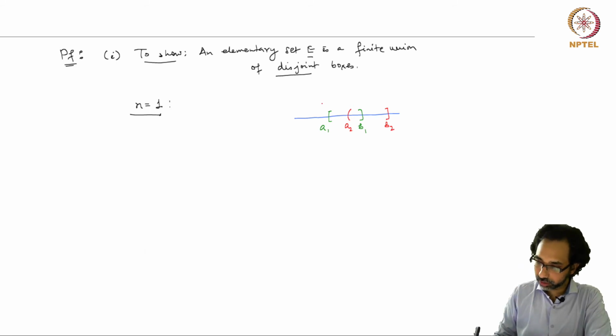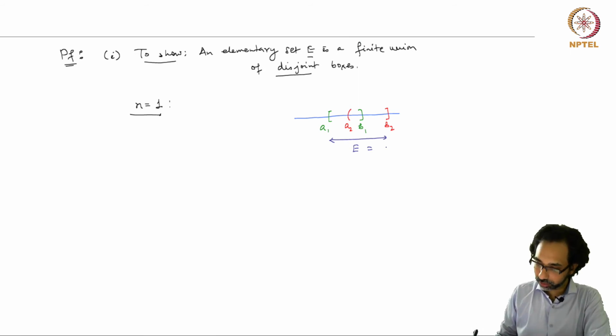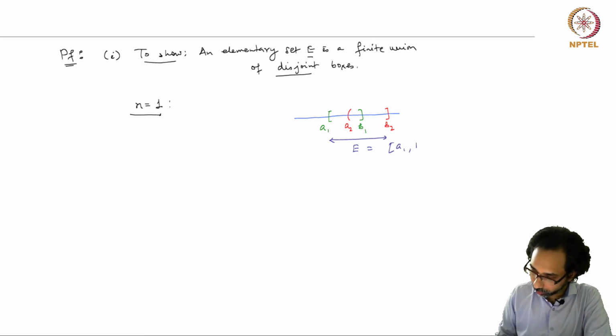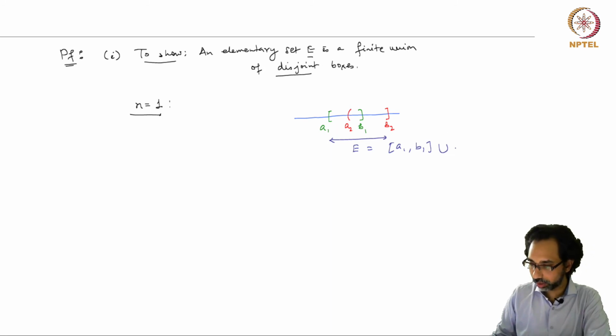This whole region is our set E. E is a union of the interval [A1, B1], both closed, and [A2, B2].